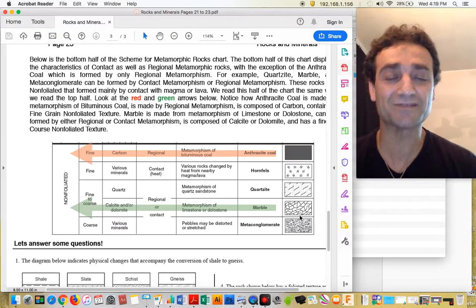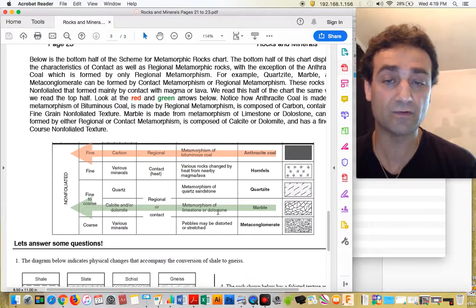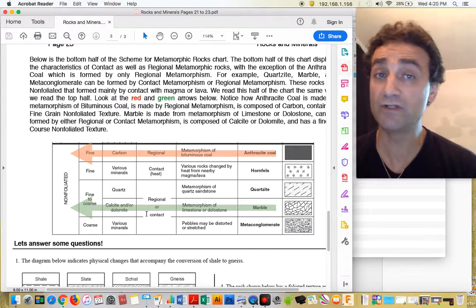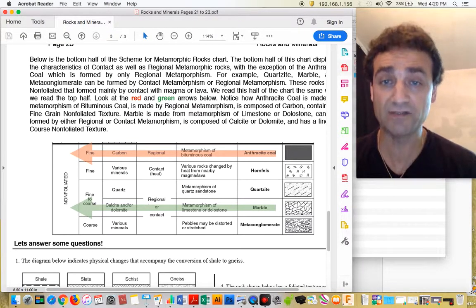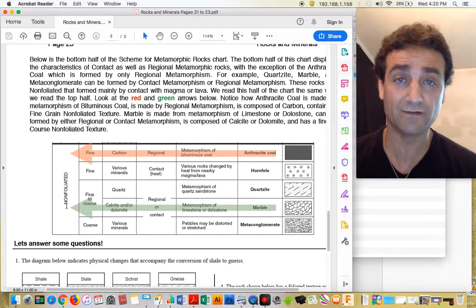So again, these are just symbols. But you read it the same way. You go straight across. Marble is made from either limestone or dolostone. It can happen through either regional or contact metamorphism, two different ways, and you'll read that in here. It contains the minerals calcite or dolomite, has a fine to coarse texture, and is non-foliated.